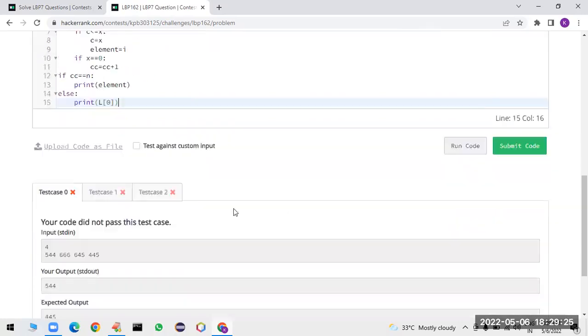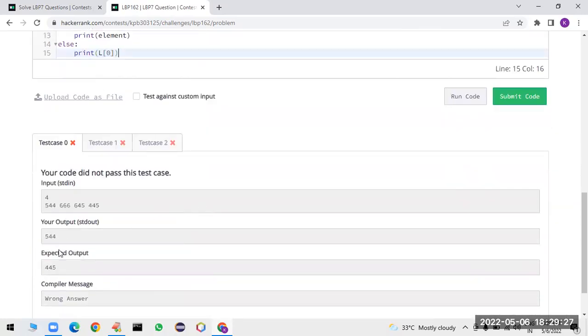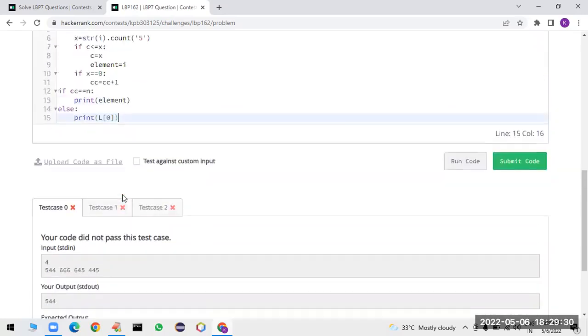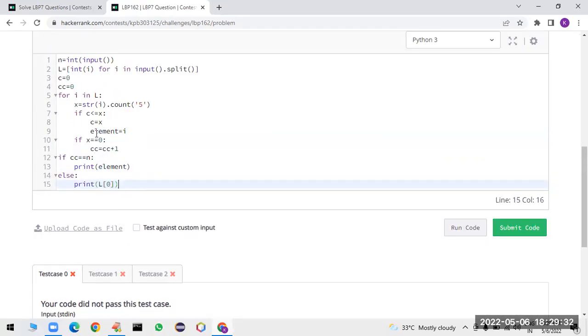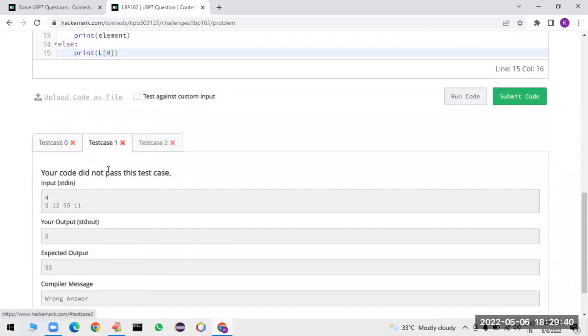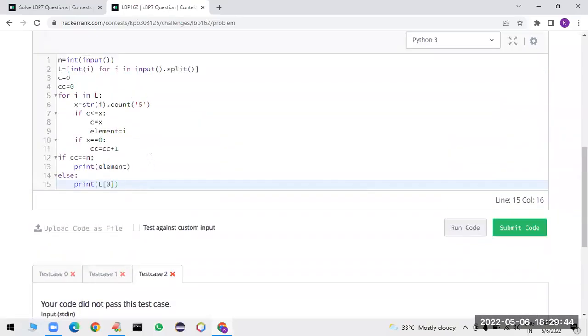Correct only, right? So 544, 455, latest value it has to consider. It is counting only for first value. Sir, please cross check any error in this.